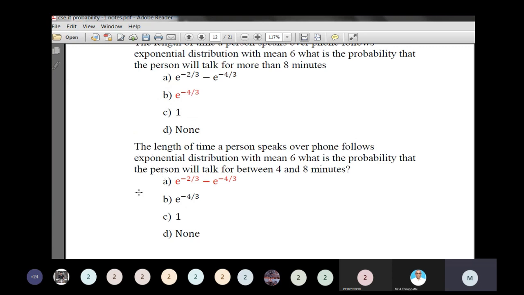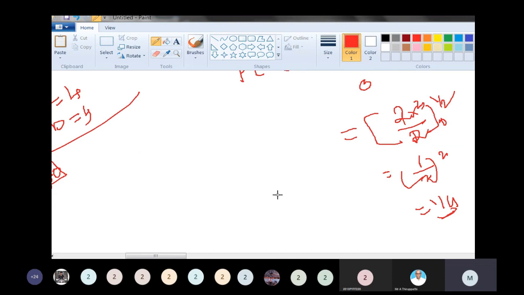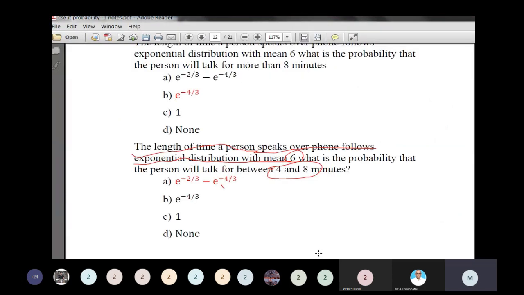The length of time a person speaks over the phone follows an exponential distribution with mean equal to 1 by 6. What is the probability that the person will talk between 4 and 8? The statement is clearly given: it is the exponential distribution. Speaking on the phone follows an exponential distribution with mean equal to 1 by 6.